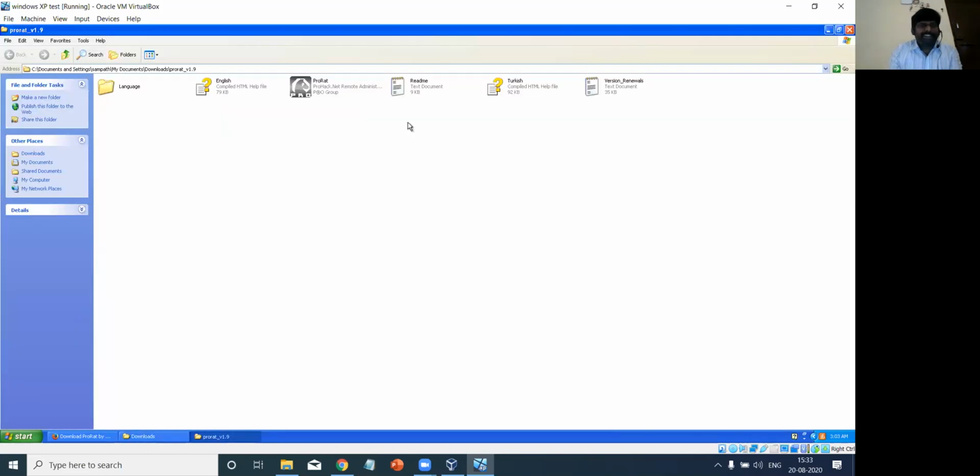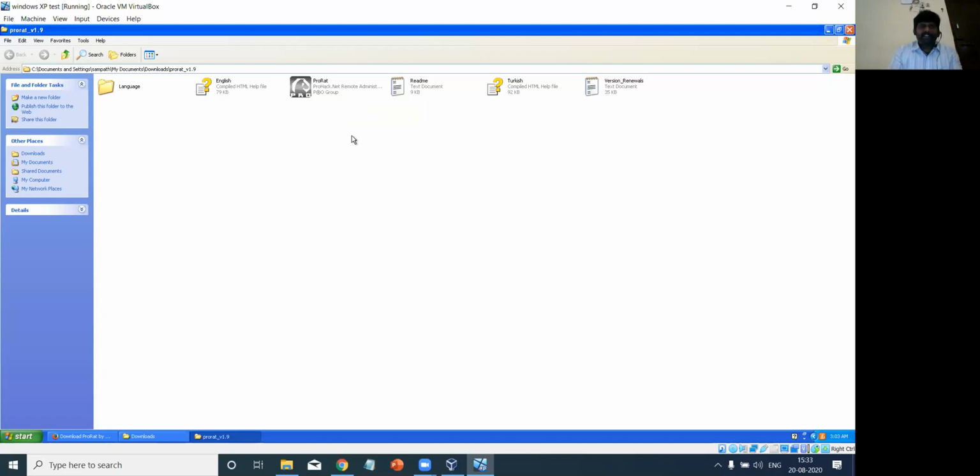Okay, so after extracting, I'll get a page like this, right? Now this is the icon where I can execute the ProRAT. Can you follow me, all of you? After extracting the ProRAT from the zip file, I'll get a file like this, right? The entire folder will look like this.